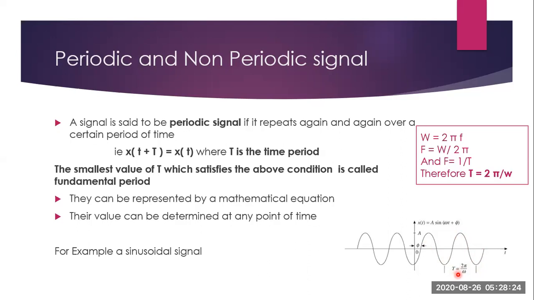So this time period is equal to 2 pi by omega. From where are we getting this equation? Now see this, angular frequency omega is equal to 2 pi f, where f is the frequency in hertz. So f will be equal to angular frequency, that is omega, divided by 2 pi, and frequency is the inverse of time period. So f is equal to 1 by T, which means T will be equal to 2 pi by omega. So always the time period or the fundamental time period is considered as T is equal to 2 pi by omega.